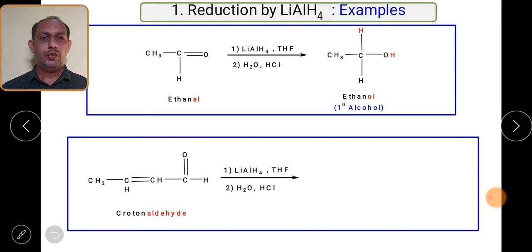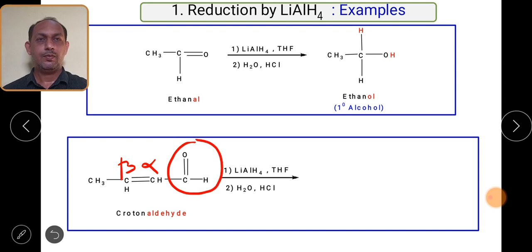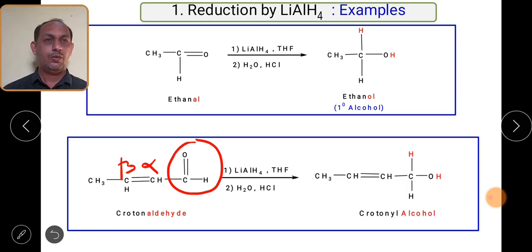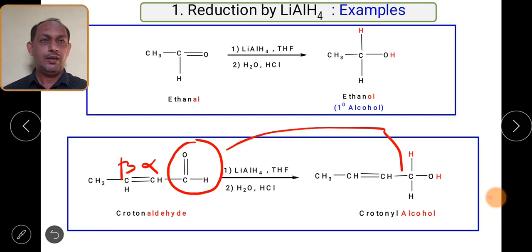This is crotonaldehyde, basically an alpha beta unsaturated aldehyde. The CHO group reacts with the lithium aluminum hydride. This is an aldehyde only, so what is the product expected? Of course, alcohol. The aldehyde gets converted into CH2OH.